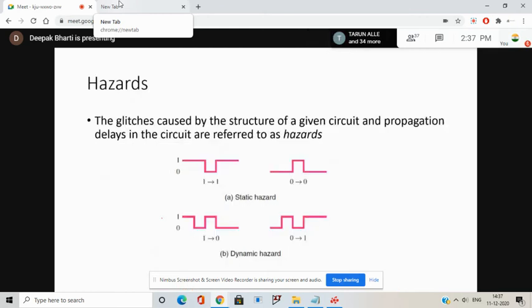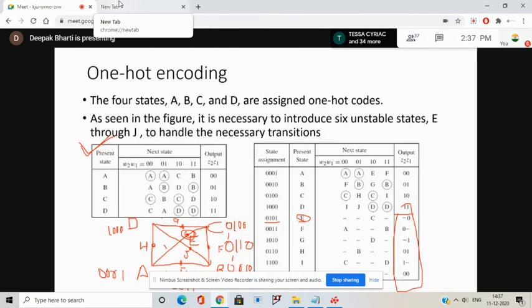Okay. So if we want to implement that circuit, then we need a 6 variable K-map for this particular example. Yes, right, 6 variable. And then suppose we are finding the Boolean expression for Z2, then there are some unspecified Z2 outputs also. So what will we take, 1 or 0? No, you have to treat them as don't care. Okay, yes, sir. You have to treat them as don't care.